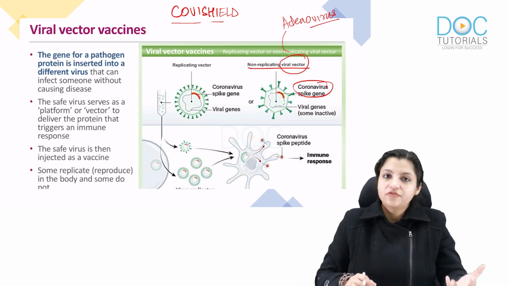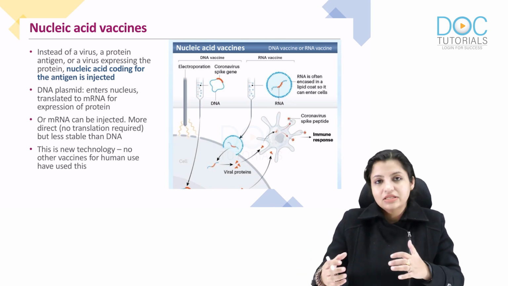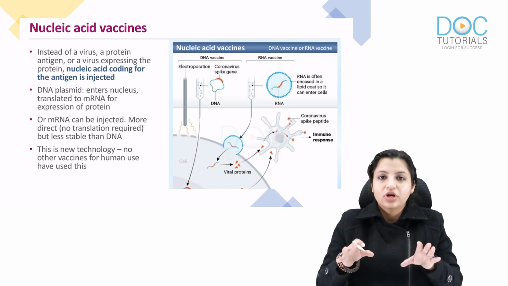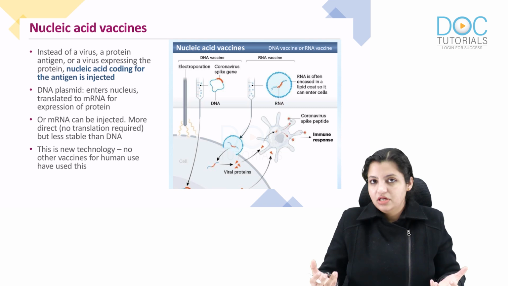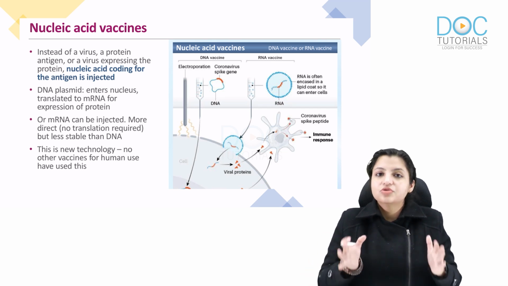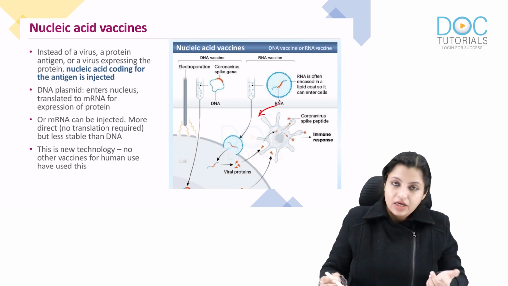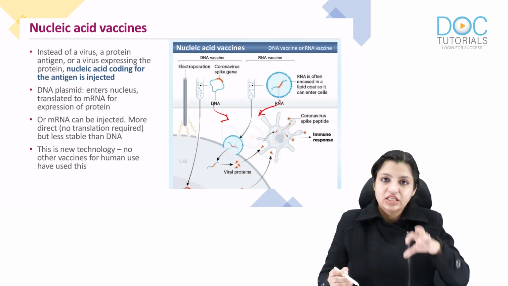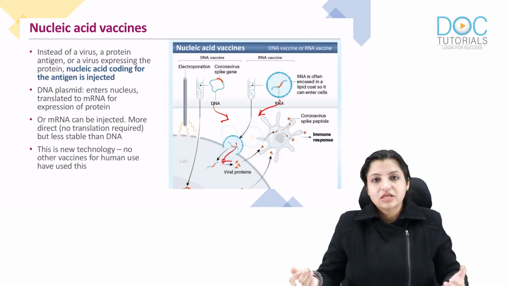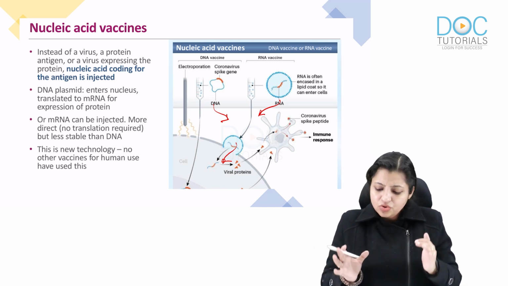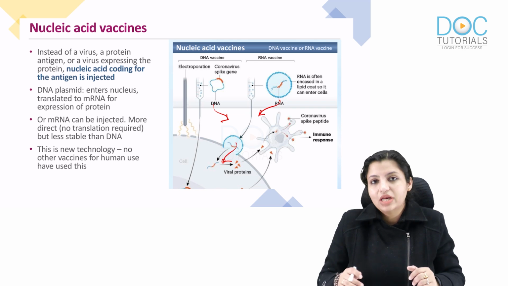Apart from that, there are a lot of other targets also, like a nucleic acid vaccine has also been launched, in which the nucleic acid is released and put into the body. There is no experience with nucleic acid vaccines in humans, so they are trying this with the COVID virus. Okay, so what do we do here? Either you just inject mRNA or you inject the DNA containing the spike gene, and as soon as you give it to the person, it basically makes a protein against which the immune response is given. So this is a nucleic acid vaccine which is also being developed for the COVID virus.